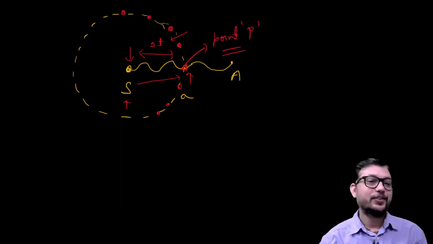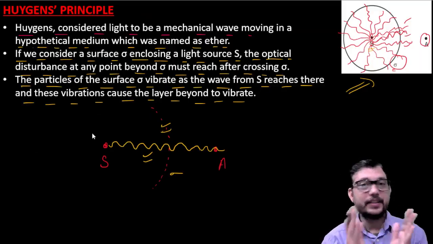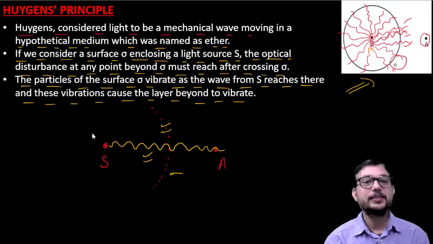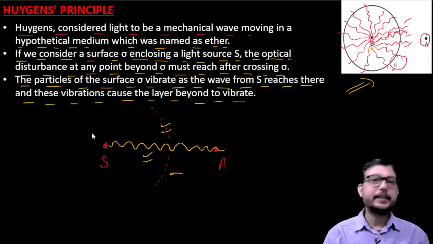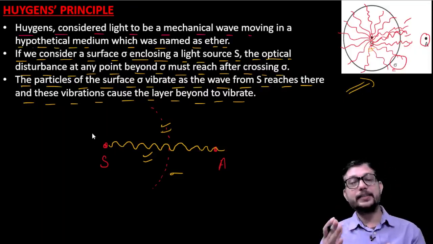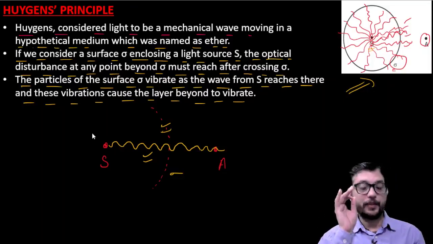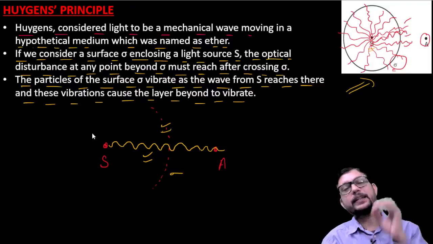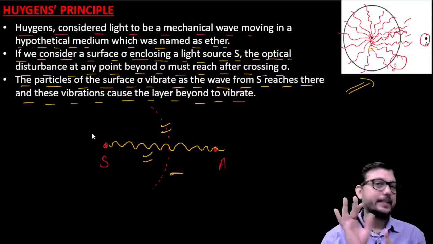Okay, so we have a few things as we have discussed up to here. Firstly, we have to consider the light wave as a mechanical wave, and second, for the motion of a mechanical wave there is a need of a medium, so we can take ether as a hypothetical medium. This is the first point. I hope that it is clear.